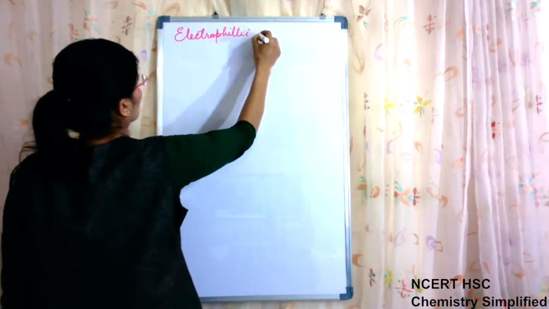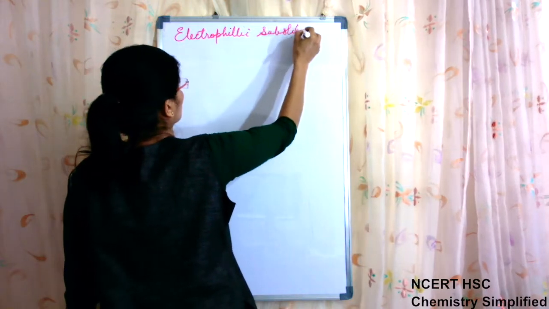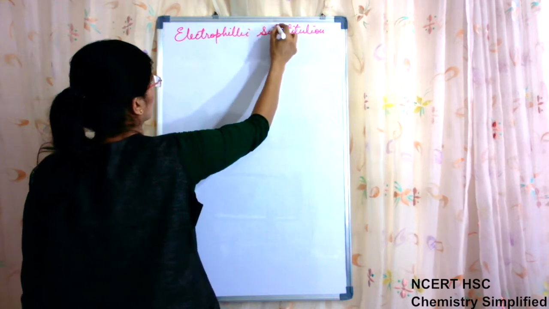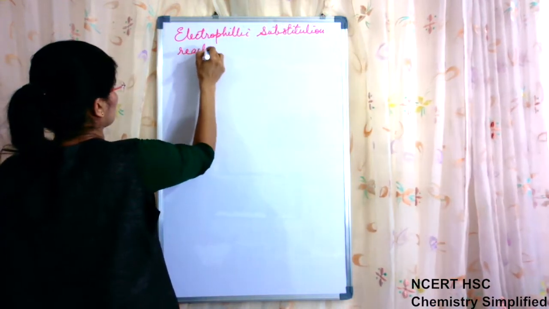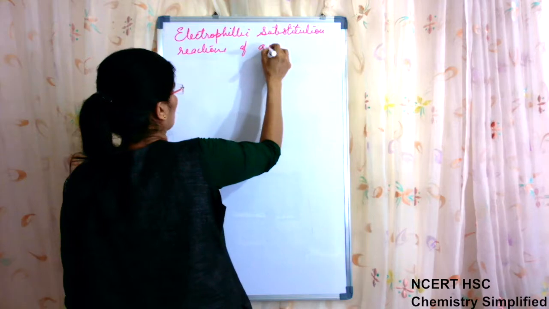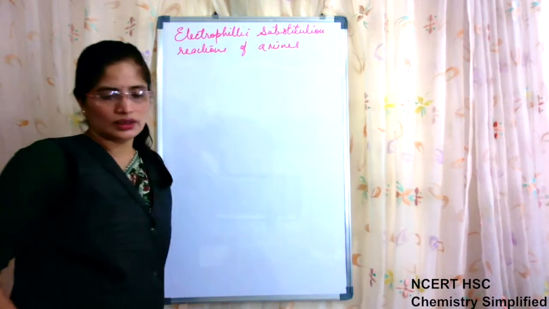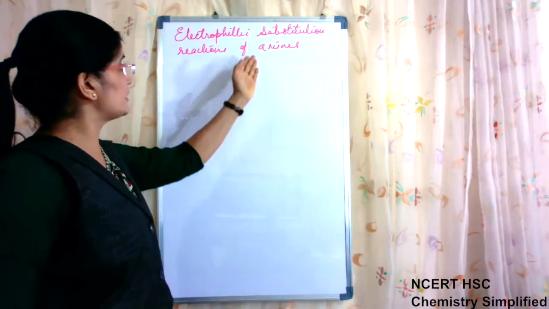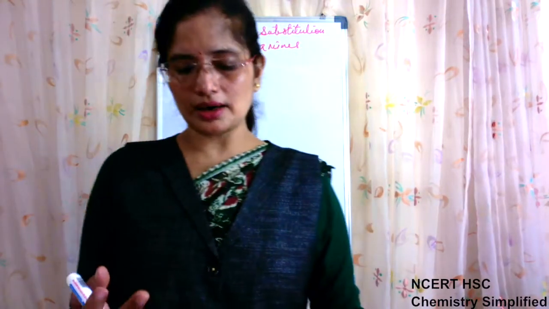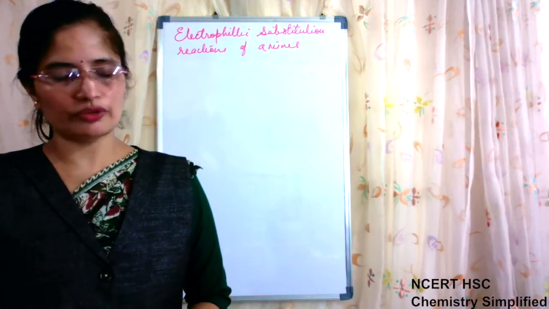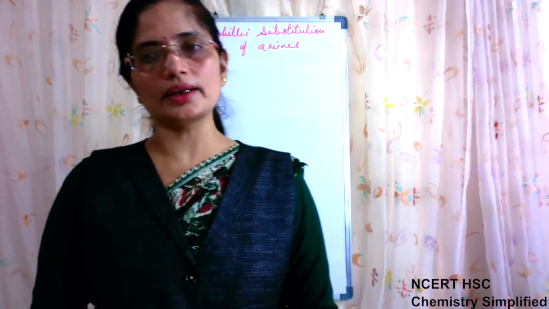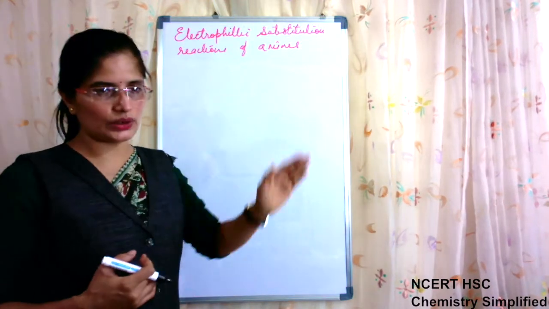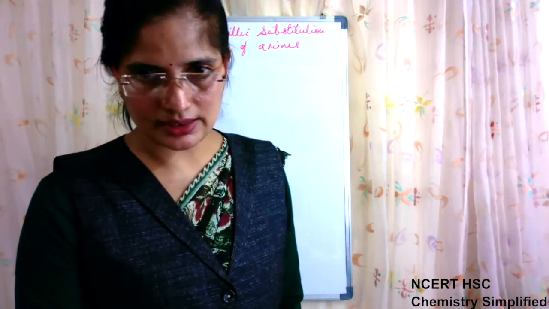Electrophilic substitution reactions of amines, and definitely these are of aromatic amines. So we know again electrophilic substitution group of reactions are halogenation, nitration, sulfonation and Friedel-Crafts alkylation and acylation. So one by one we will see what is the trend of these reactions in this case.